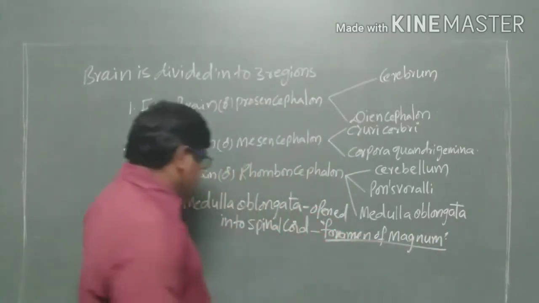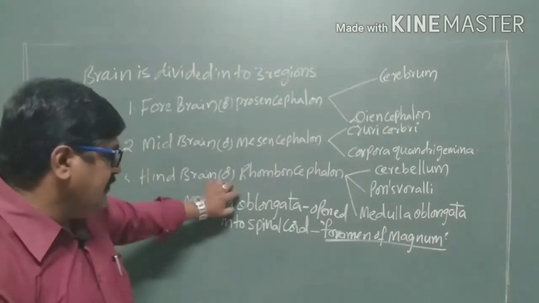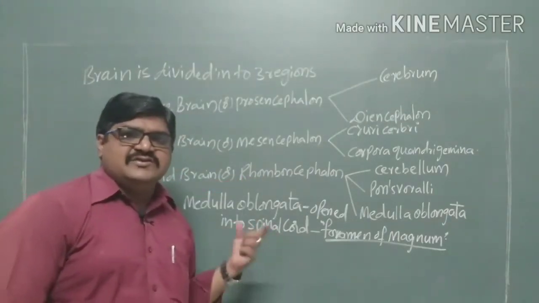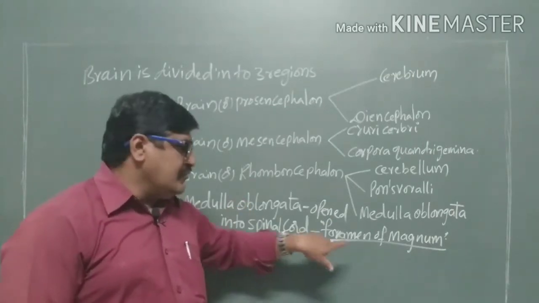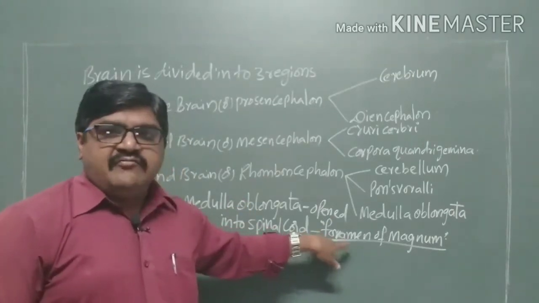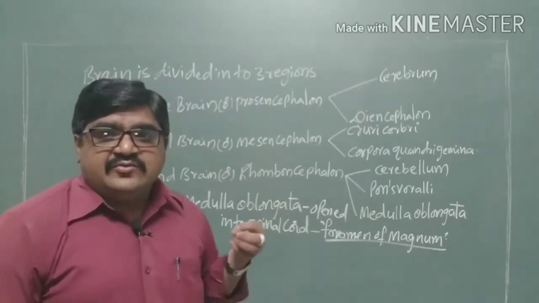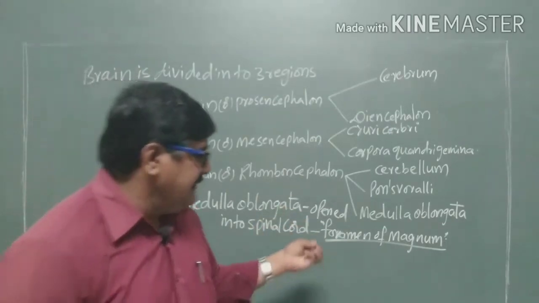That opening through which the medulla oblongata enters the spinal cord is called the foramen magnum, where it is connected to the vertebral spinal cord.